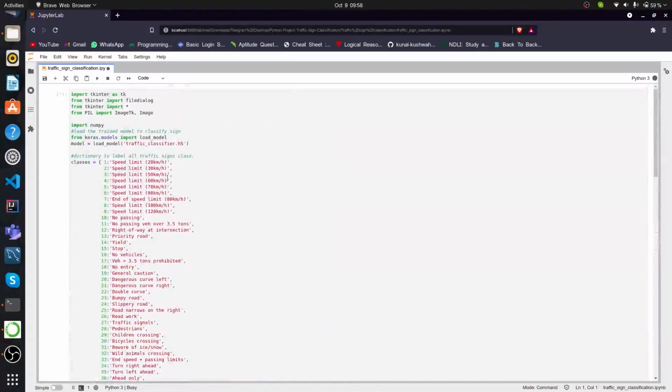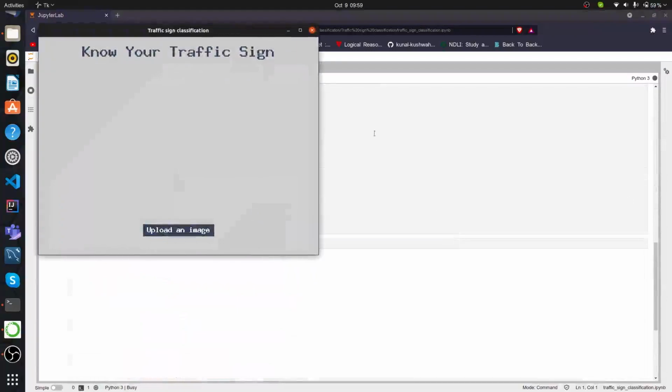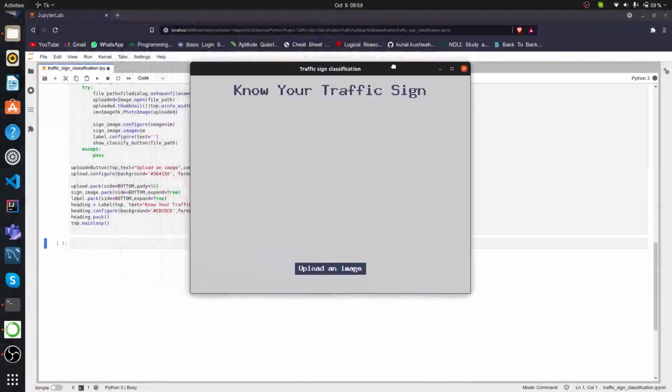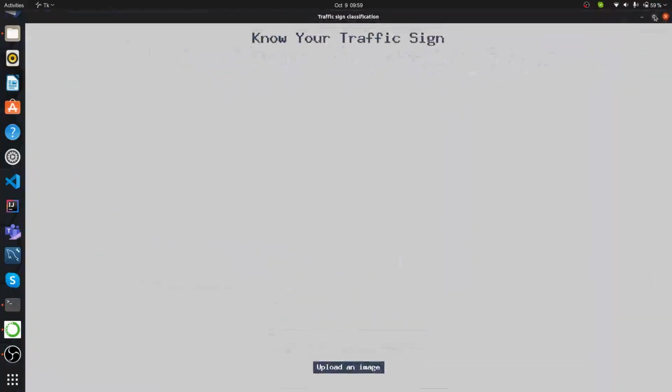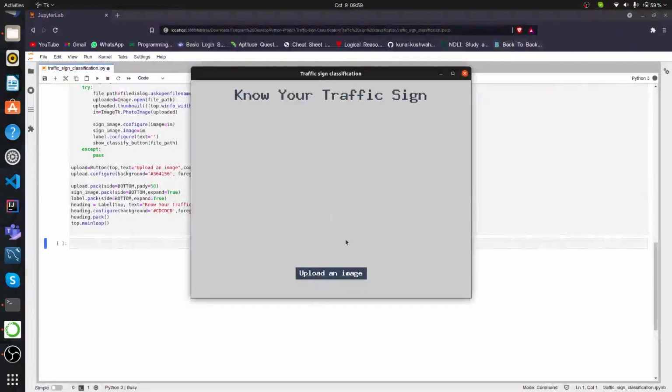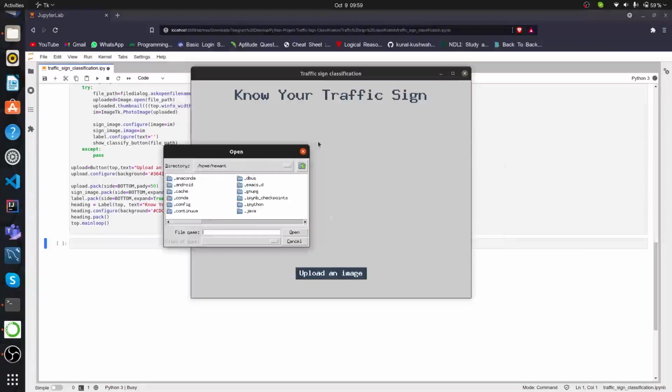So it's running right now. We created a small GUI for it. Yep, there it is. As you can see, the window. This window is created by using Tkinter, which I will explain further. We can resize this window easily if you want to. And then first of all, there is an upload an image option. So we will upload an image from my file directory, which I have here.